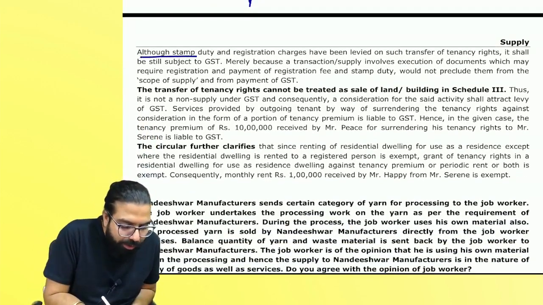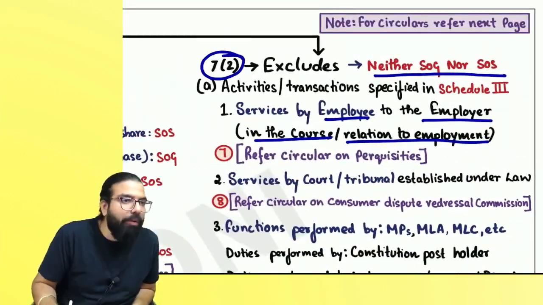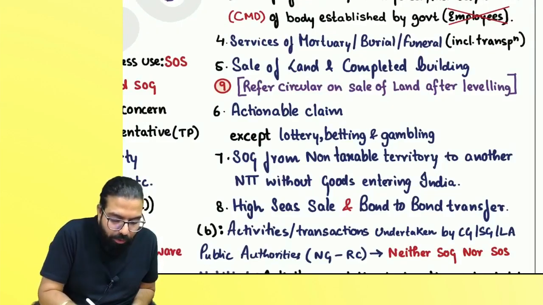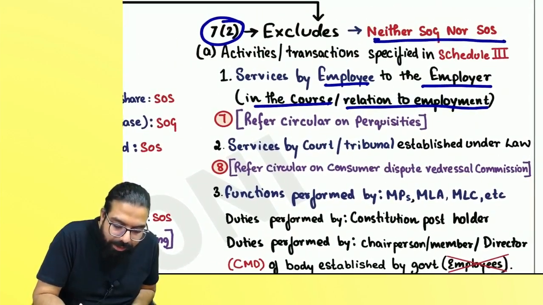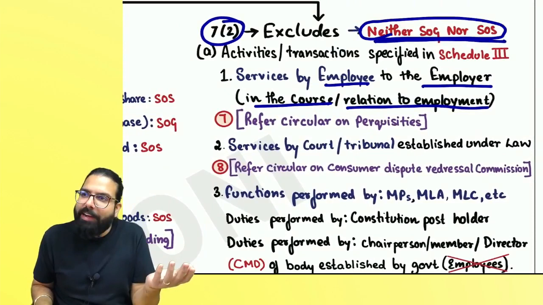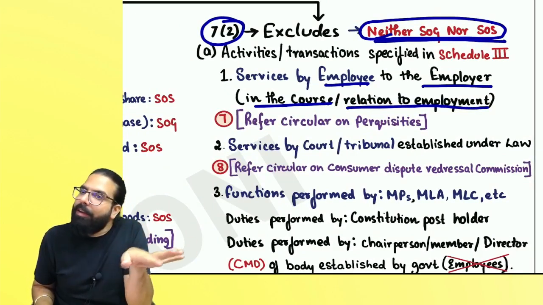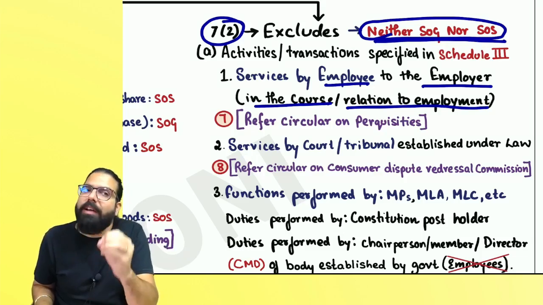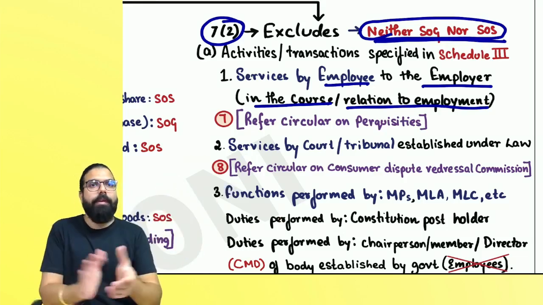Next. Although stamp duty, you know what? When you learn section 7 and Schedule 3, you will see that when you sell your land or you sell your completed building, it is neither supply of goods nor supply of service. You know why? On selling of land, stamp duty comes, and hence government does not charge GST on selling of land and completed building.